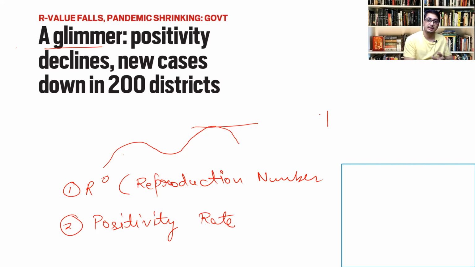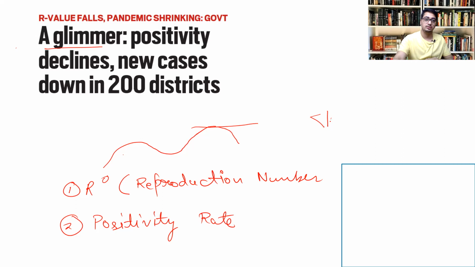So what do we mean by less than 1? It means that now the R naught value is less than 1, so on average, 1 person is transmitting to fewer than 1 other person. In a way, it shows that the peak has arrived, and a decline in the total number of cases will also happen in the future. However, despite this glimmer of hope, we should be careful about ensuring that COVID appropriate behavior is followed. These statistics are showing that the second wave has reached its peak, and we are going to witness a decline in the future.